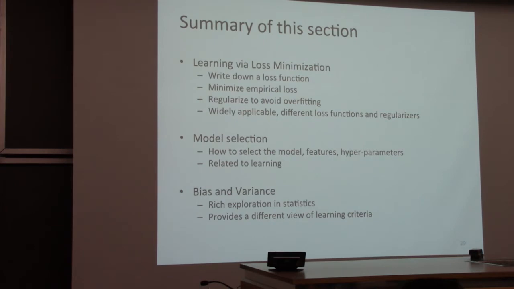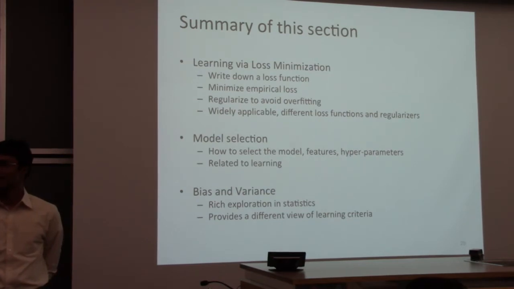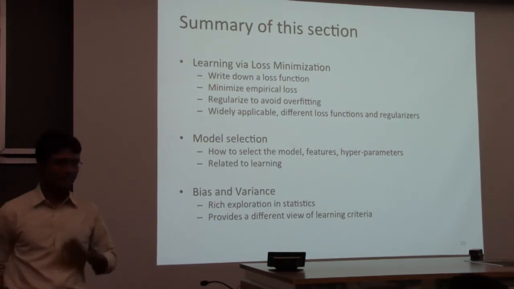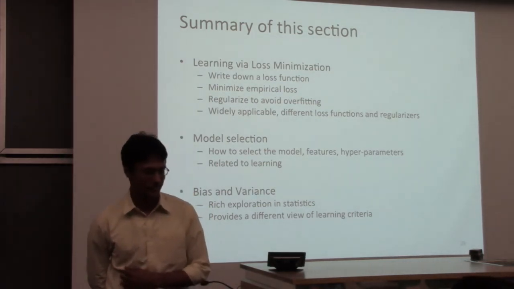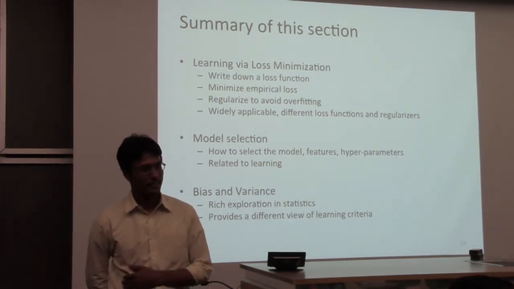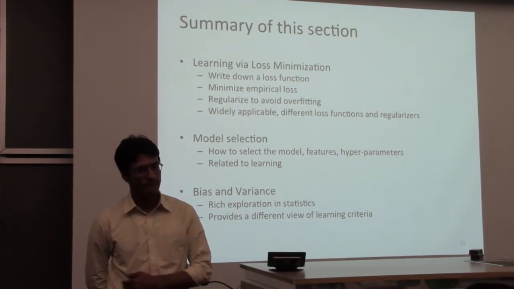Questions? Ask me a question. I'm going to start pointing to people. Yes. So we want low bias and low variance in the ideal situation, right? But when you're talking about ensembles, you're saying that typically we increase the bias but decrease the variance.